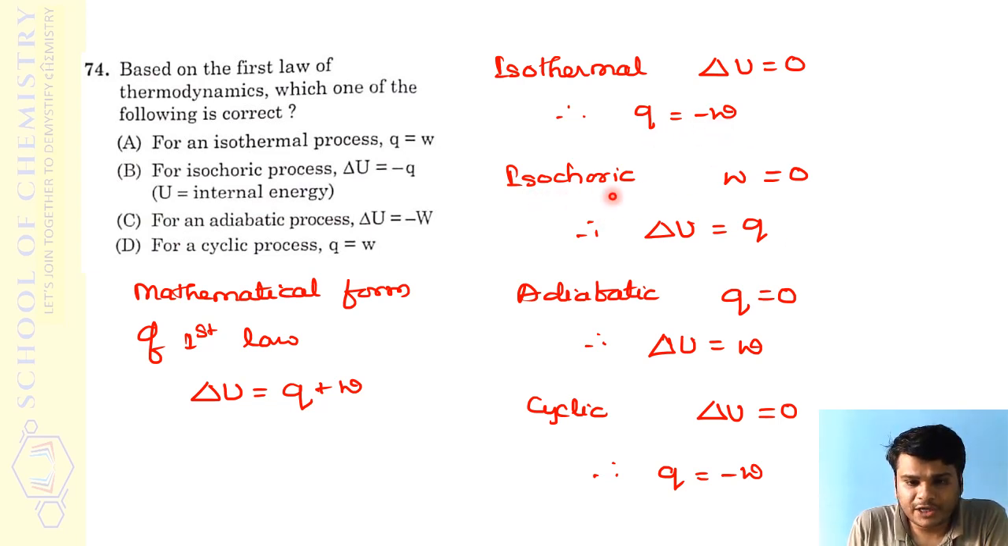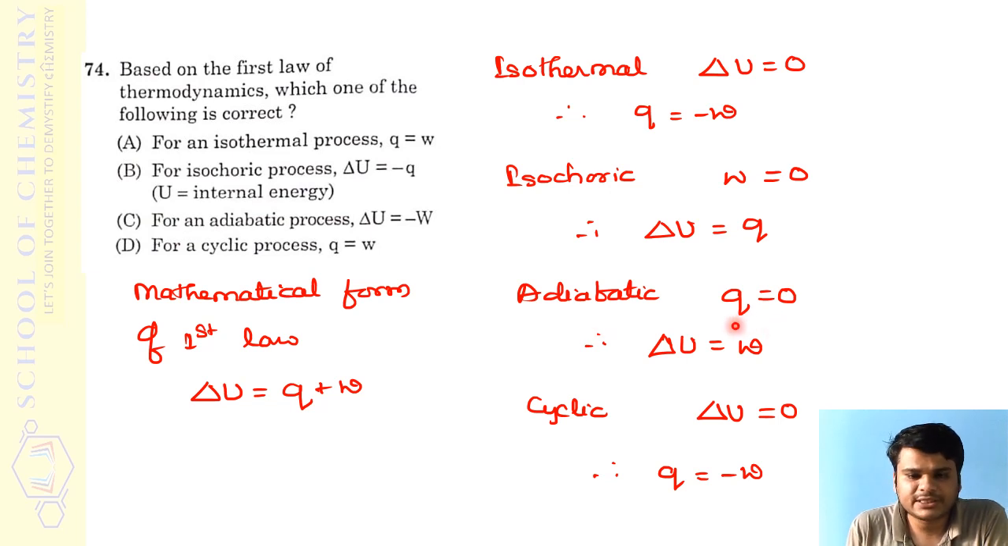For isochoric process, work done will be 0. If we are talking about work in this kind of system, it will be pressure volume work, and isochoric process means volume is constant. If volume is constant, no work is done on the system, or by the system. So therefore work done will be 0. So here if you substitute W as 0, delta U is equal to Q. But what they have given is delta U is equal to minus Q. So this is not possible.